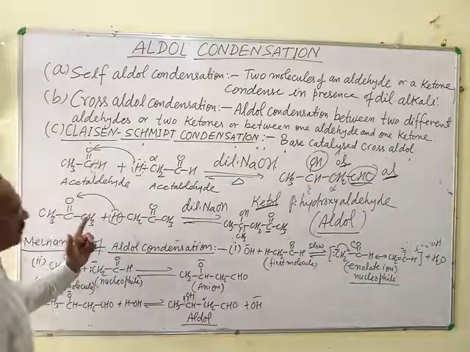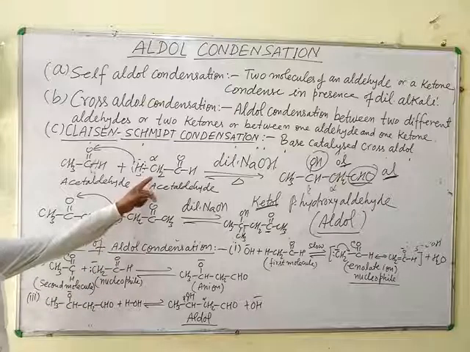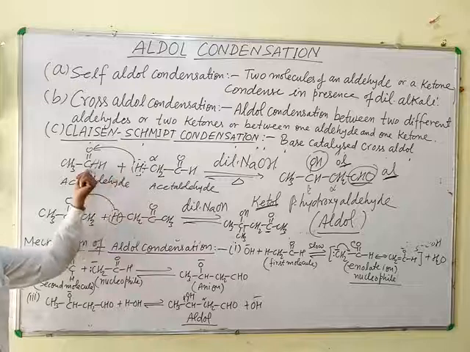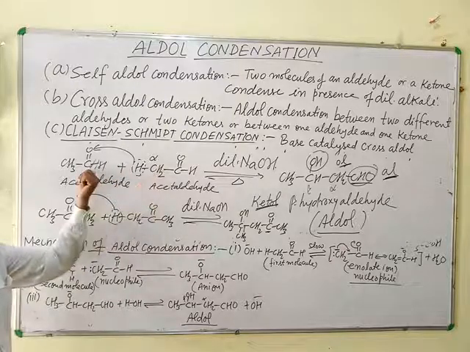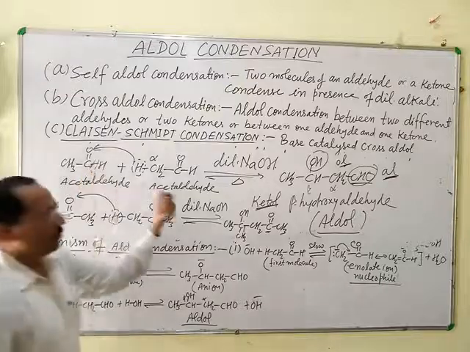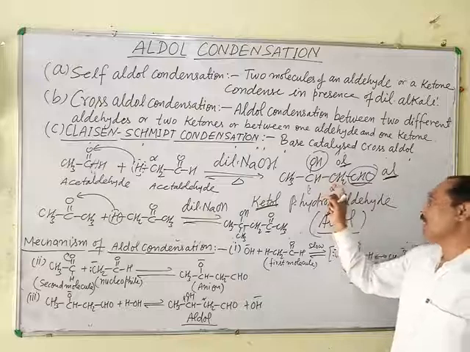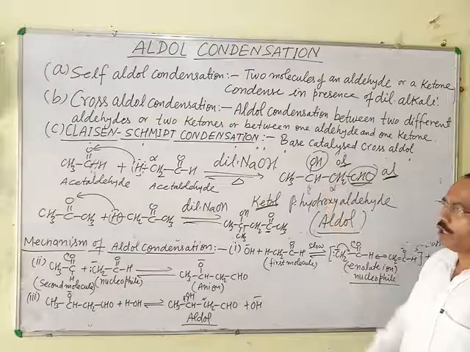Bond formation takes place between alpha carbon and carbonyl carbon. This is the alpha carbon and this is the carbonyl carbon: the alpha carbon of the second molecule and the carbonyl carbon of the first molecule. This is the new bond formation between alpha carbon and carbonyl carbon of the aldehyde or ketone molecules.